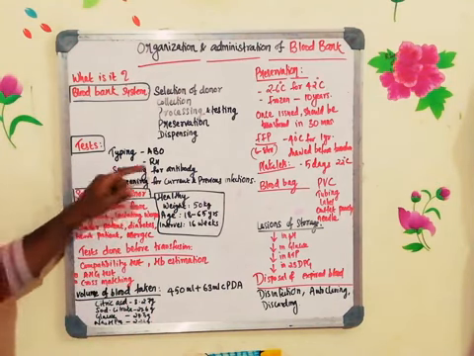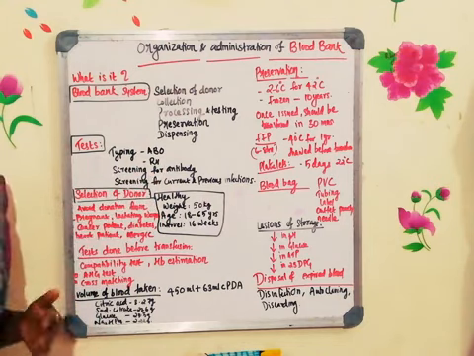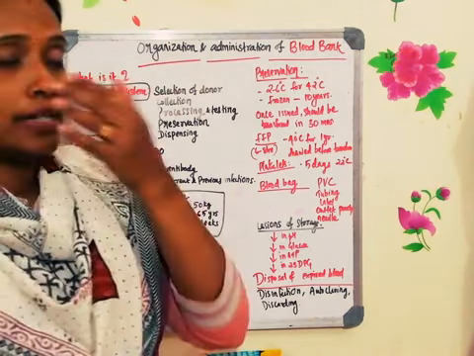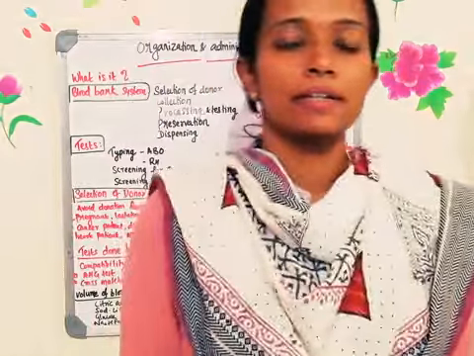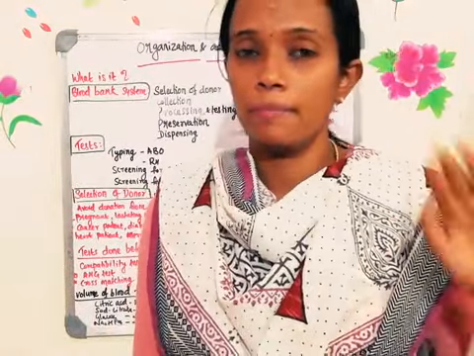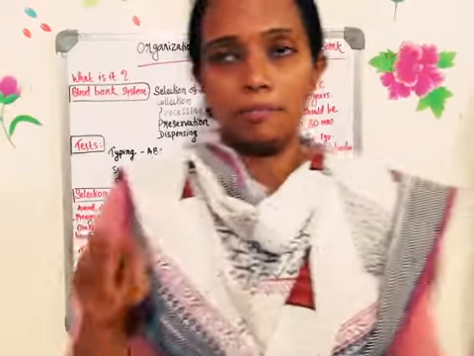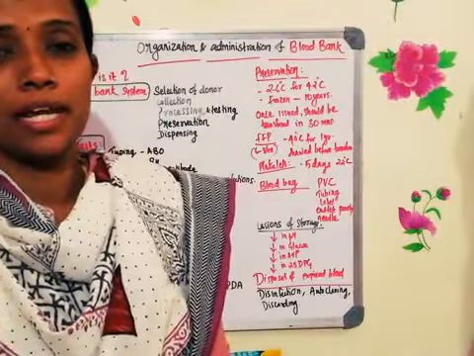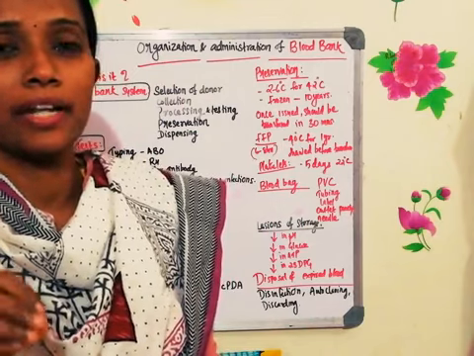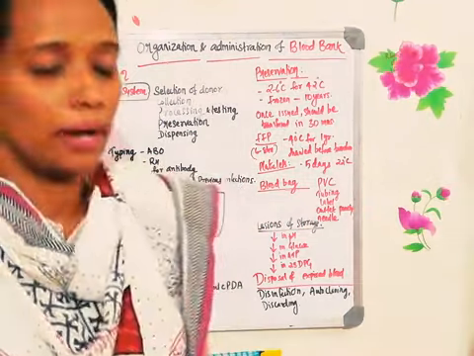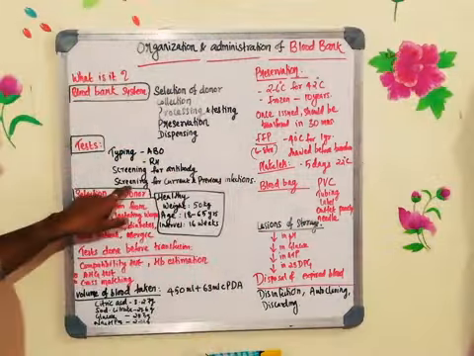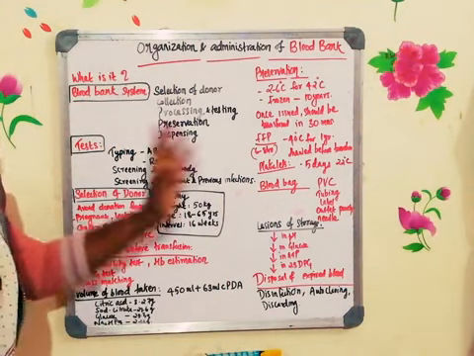And next one is screening for current and previous infection. While giving the blood itself, before donating the blood, they will be asking you many questions, and depending on that they do the test and find out whether any contaminants, any pathogenic organism or any other antibodies or antigens are there in the blood. That will be checked. That comes under the screening for current and previous infection.